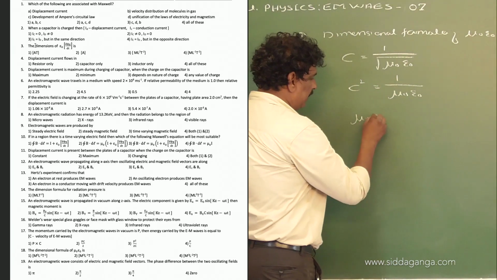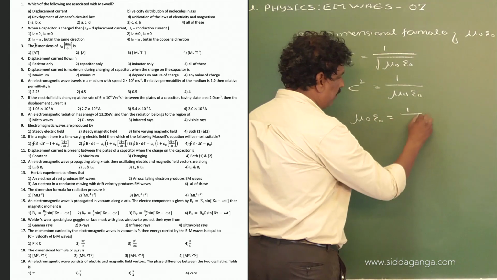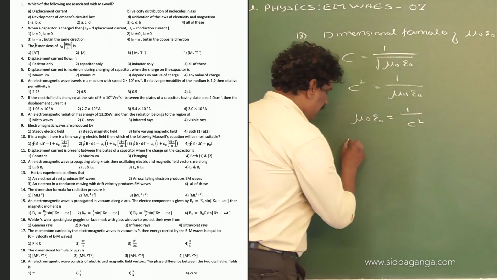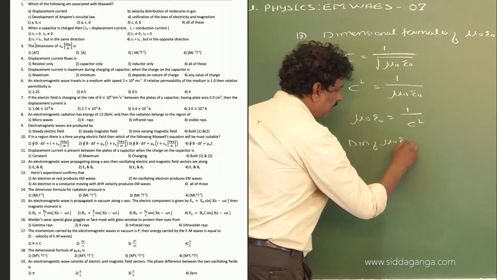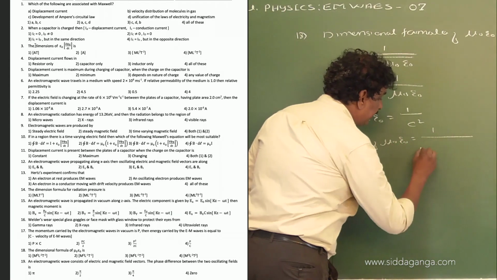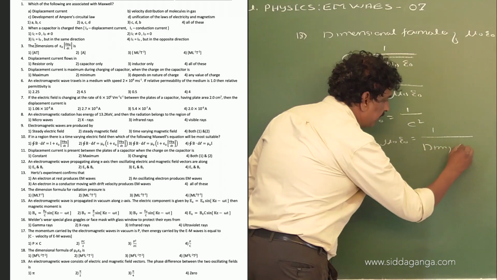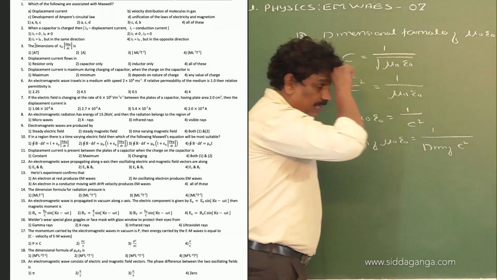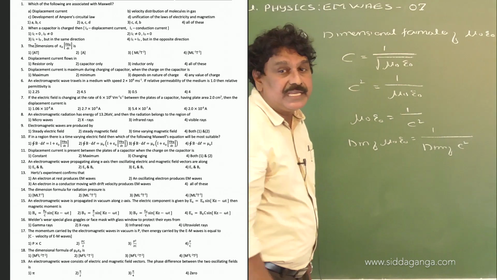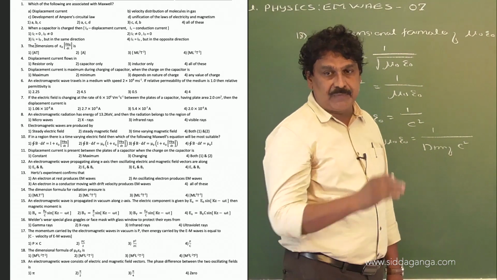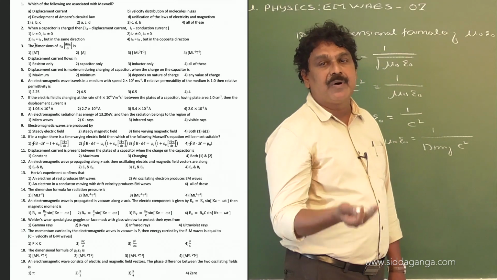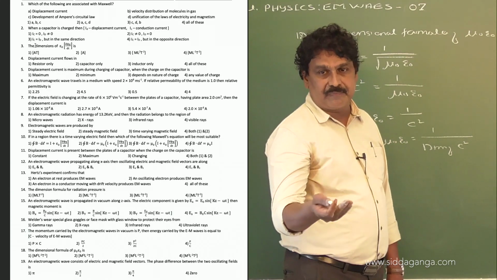So mu naught into epsilon naught is equal to 1 by C square. So the dimension of mu naught epsilon naught is equal to 1 by the dimension of C square. Now what is C? Speed of light. The dimensions of speed is M0 L to the power of 1 T to the power of minus 1.